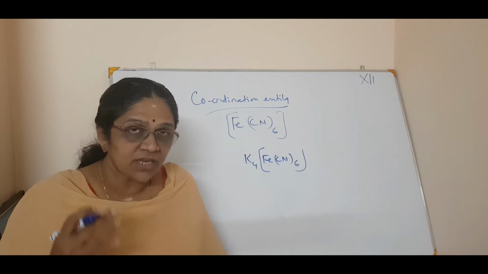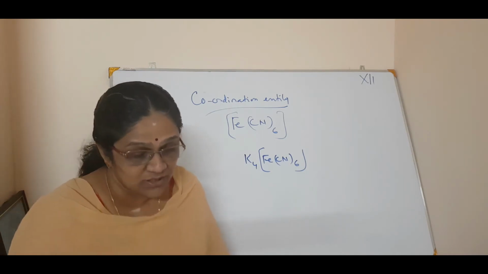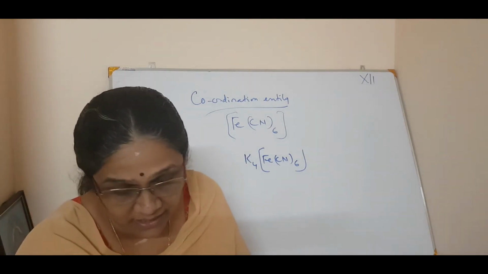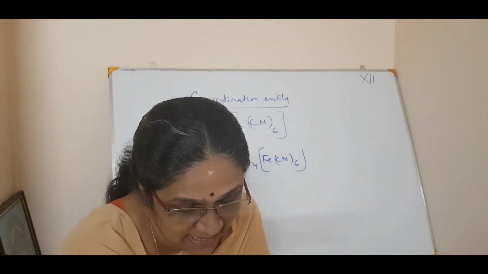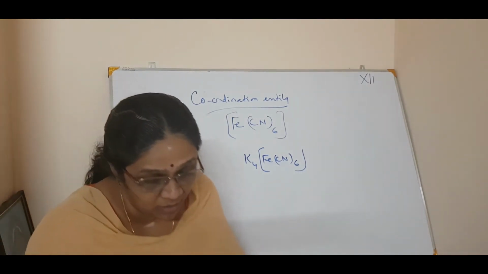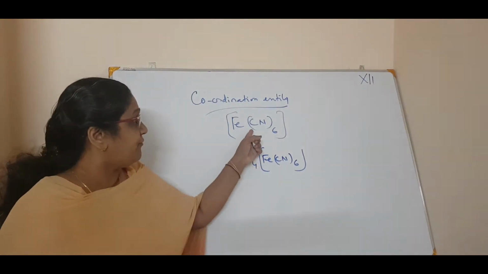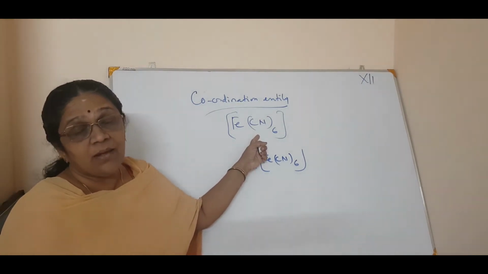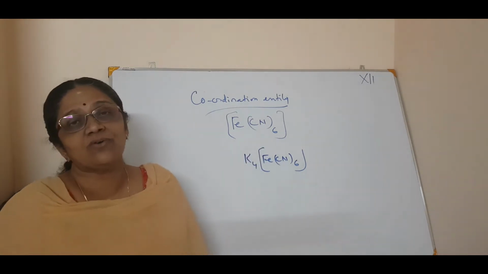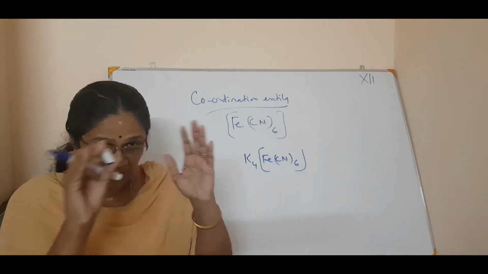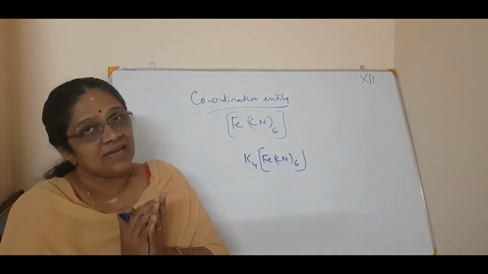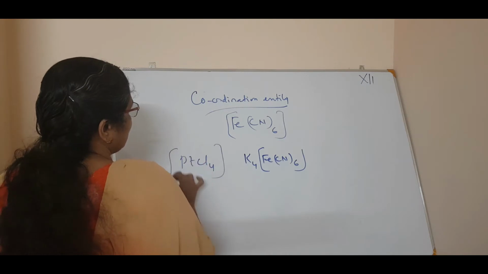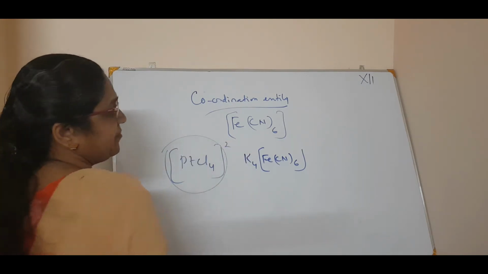Clear? So what is a coordination entity? It constitutes a central metal atom or ion bound to a fixed number of atoms, ions or molecules. So that full thing is called a coordination entity. For example, I can say [PtCl4] 2- is a coordination entity.